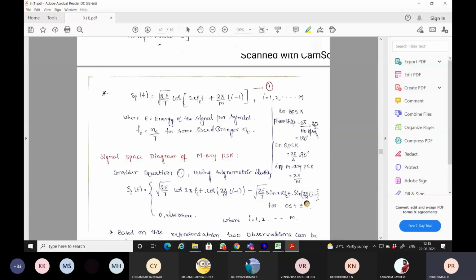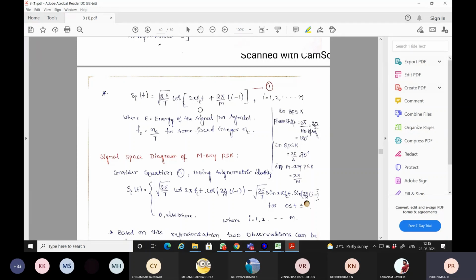Each signal will have k bits, and so E is the energy of the signal per symbol. Any symbol you take consists of k bits, and the complete signal holding the energy is represented as the symbol energy E.